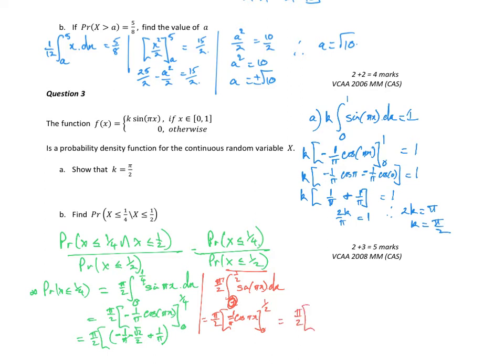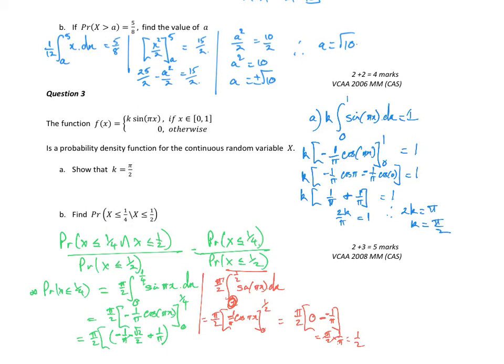So cos of pi on 2 is 0. So I get 0 minus cos of 0 is 1, minus 1 on pi. So that's just equal to, what's that? That's pi on 2 times 1 on pi, which is equal to a half.